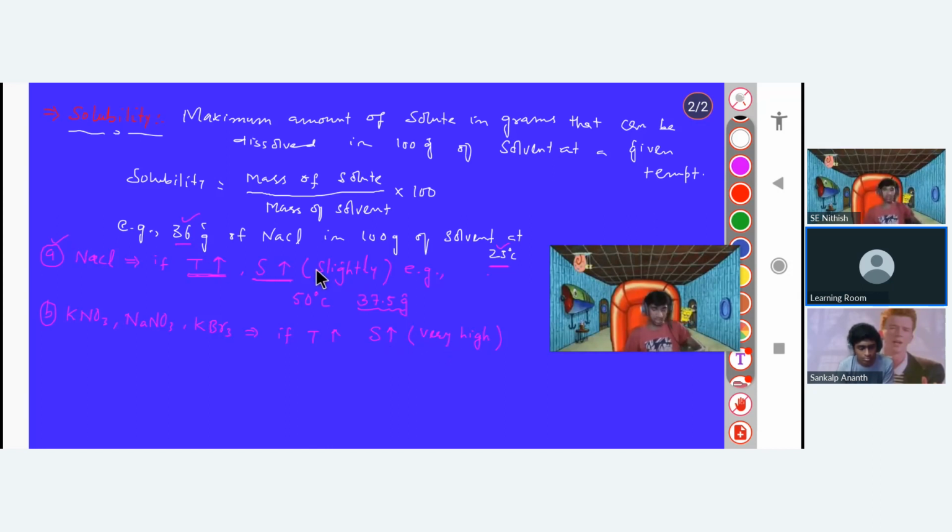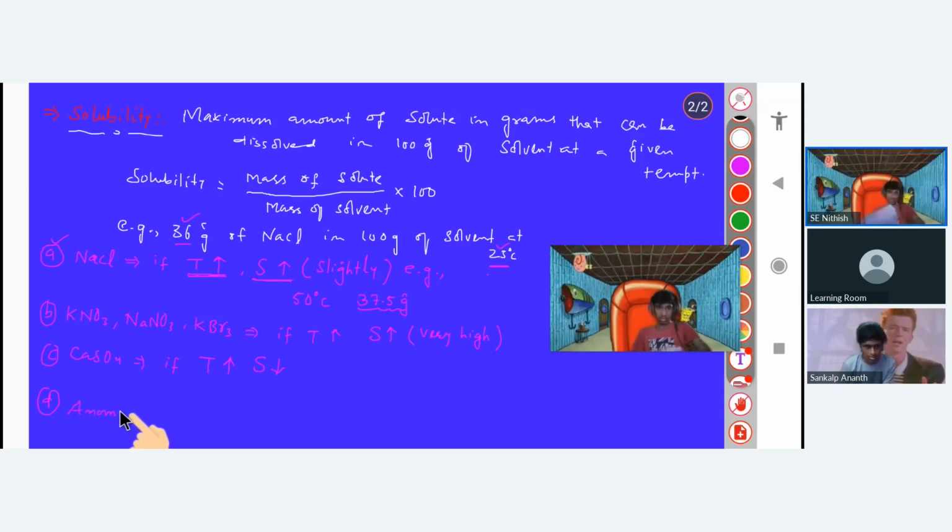In case of NaCl, the solubility increases, but it increases slightly. Then the next case is that we are having a salt like calcium sulfate. Here, if temperature is increased, solubility will decrease. This is very important. Solubility decreases here. And then we are having the next salt that is exceptional, that actually shows anomalous solubility.